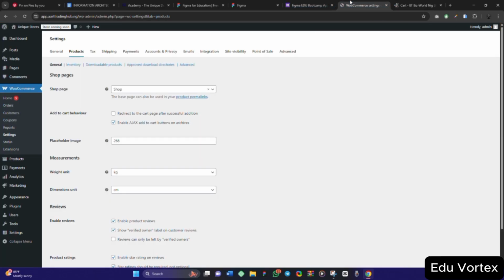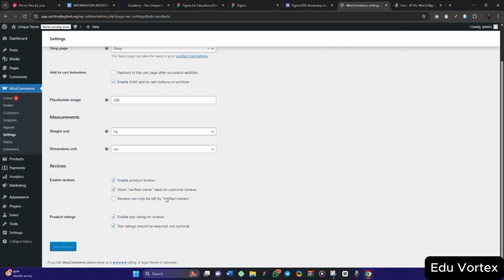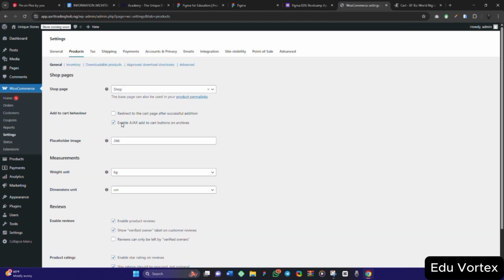So you can choose either of the options based on what you want to achieve. But for this one, let me just say redirect to cart page. Let's do it like this. The placeholder image, I'm going to leave it. The weight unit, I'm going to leave it as kilogram. Dimension unit, I'm going to leave it as centimeter.